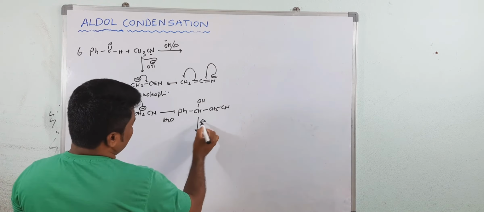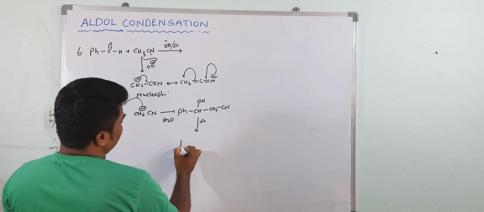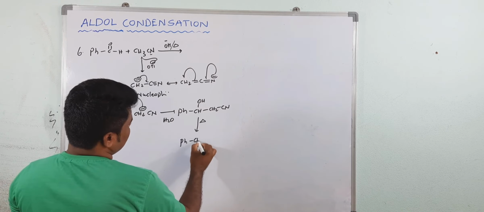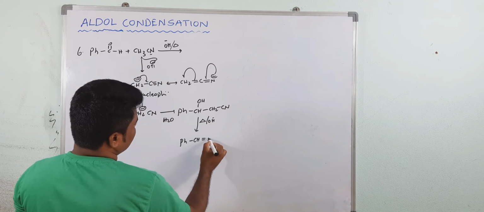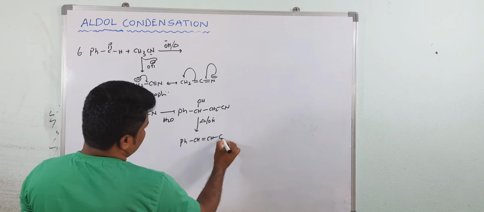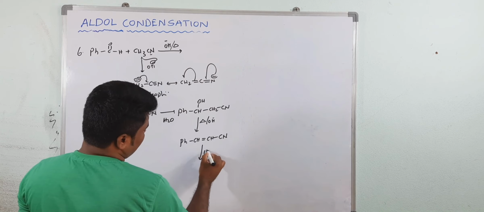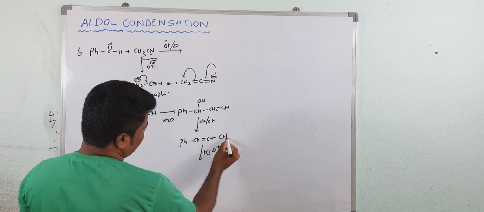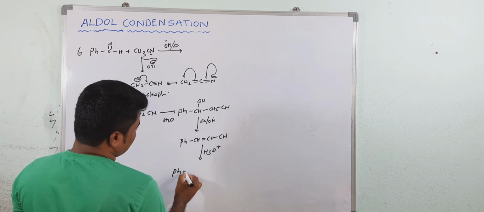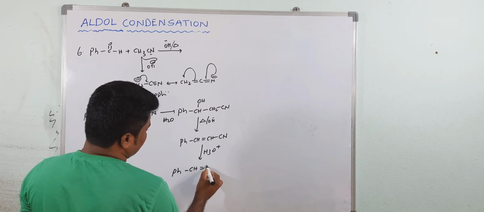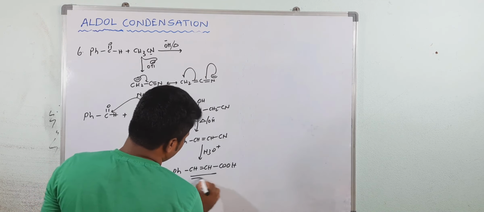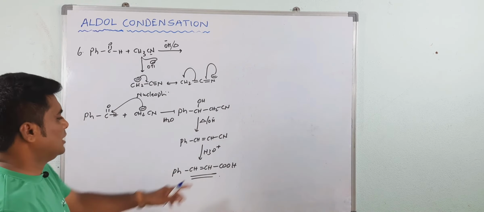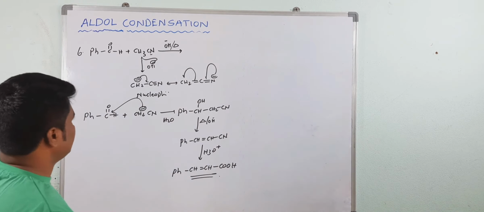If you heat this compound in alkaline condition, you get PhCH double bond CH CN. Then if you hydrolyze the cyanide, on hydrolysis cyanide is converted to carboxylic acid.